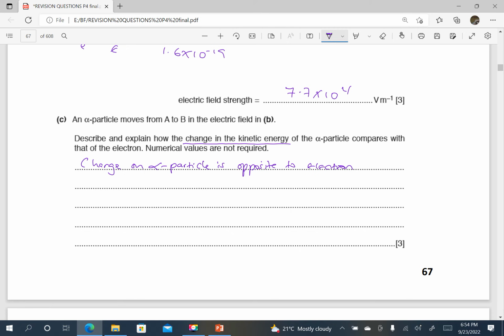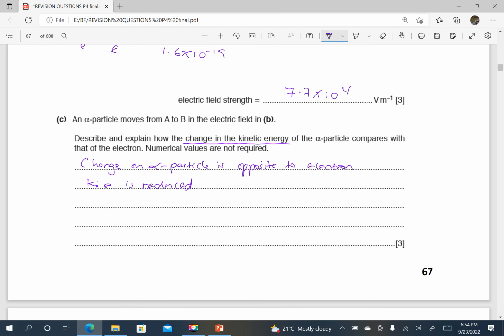So it means the change in kinetic energy, or let's say if we put an alpha particle in that position and moving it towards B, we are moving it actually in the opposite direction to the field. Although it experiences a greater force, note that it is in the opposite direction to the field, and yet a positively charged particle is supposed to move in the same direction as the field for it to speed up. So this time the kinetic energy is going to reduce. Kinetic energy is reduced, or we can say the change in kinetic energy is going to be negative.